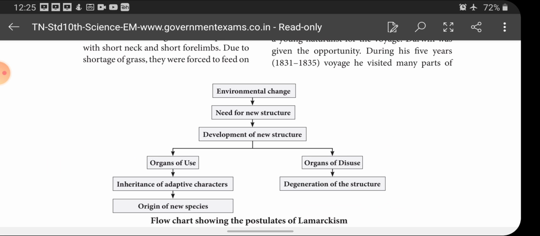If the organism uses the newly developed structure constantly, what happens? Inheritance of adaptive character, and it leads to the origin of new species. On the other hand, if the newly developed structure is not used constantly, there is degeneration of the structure. This is the flow chart which gives the postulation of Lamarckism.